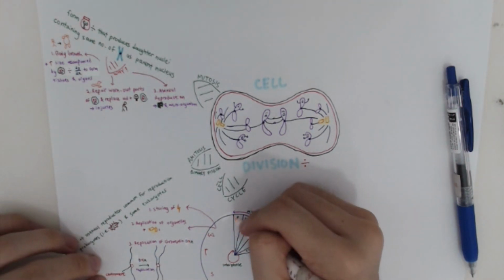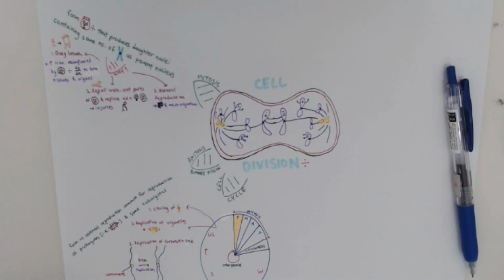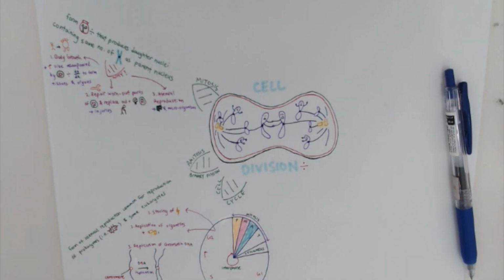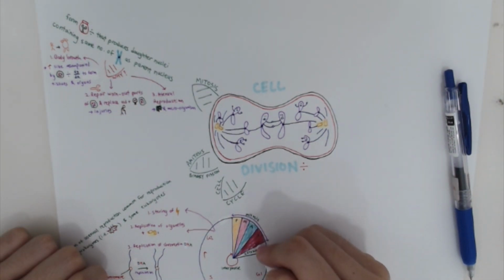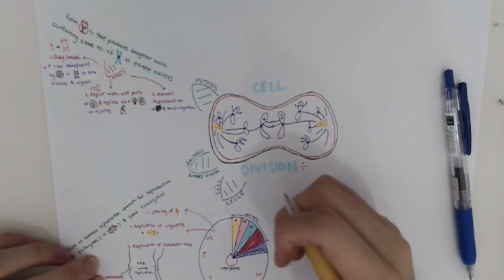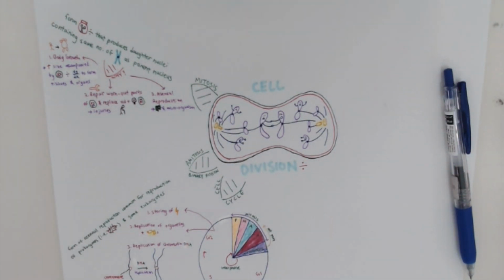Okay, so now back to mitosis. As I mentioned, in the entire cell cycle, mitosis is only a small part of it, starting with prophase and ending at telophase. Do note that cytokinesis is not considered part of mitosis, where it's only the splitting of the cell to form 2 independent daughter cells.